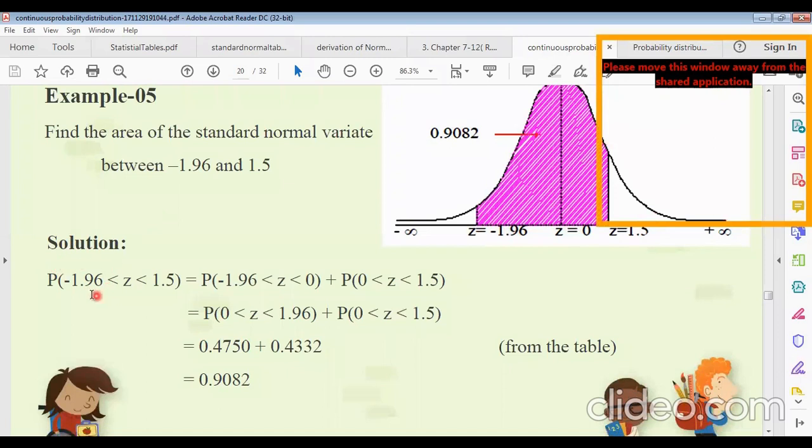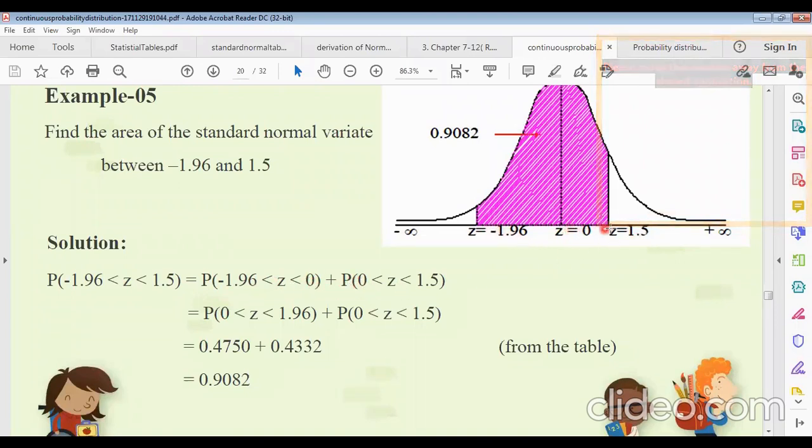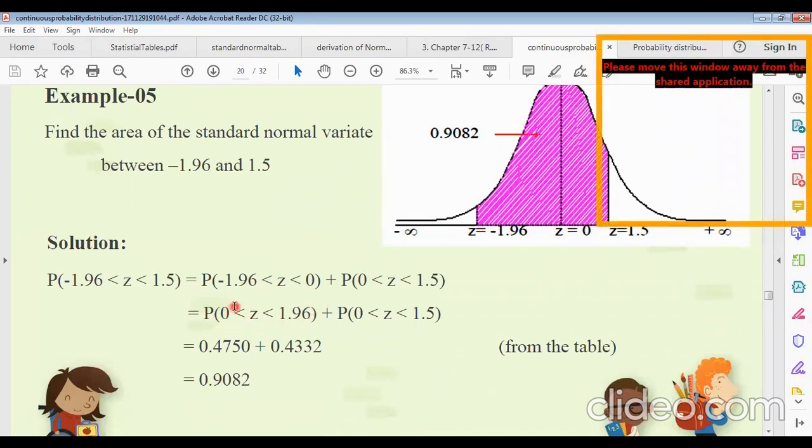So the shaded area probability can be written as probability minus 1.96 less than z less than 0, plus the probability that z lies between 0 and 1.5. We are just adding this total area. This negative part on the axis we can write as 0 less than z less than 1.96, because an area can never be negative.